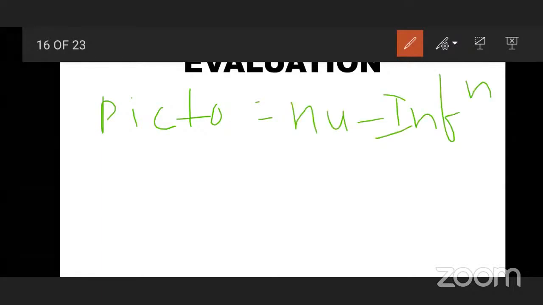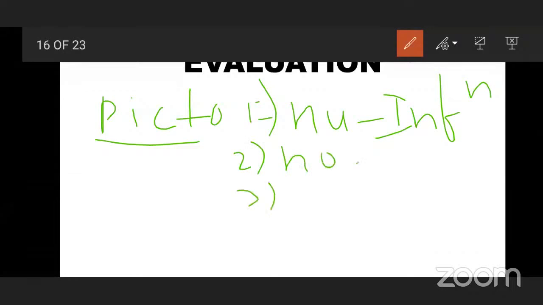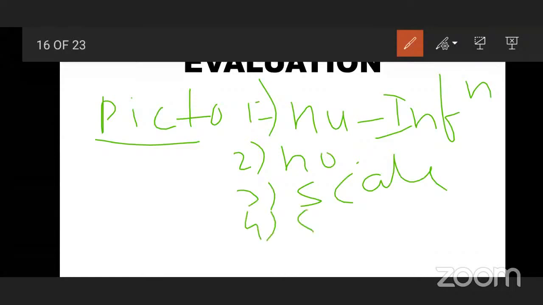The pictograph means what? In the pictograph, what is given? Some numerical information. Keep in mind, in a pictograph numerical information is given. Then what is given? All the numbers to be represented. Then the third point: appropriate scale. So the scale is also given. Then the fourth point is the appropriate symbol in the pictographs.